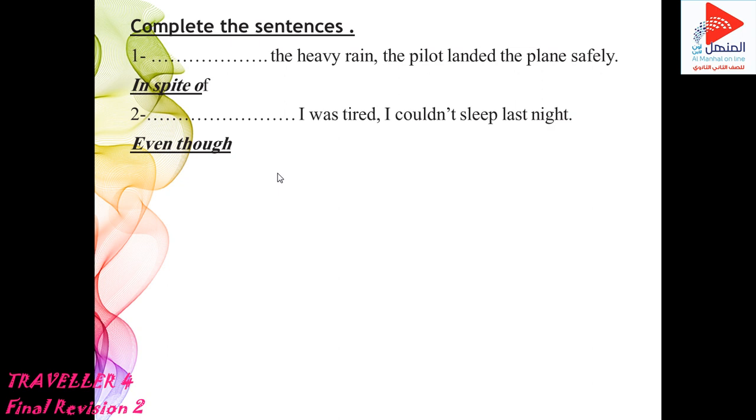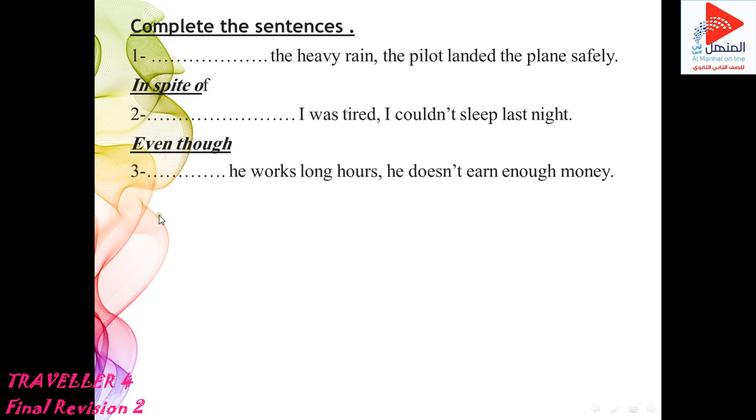But even though we use it with a subject. Yes, look in here. Even though subject and verb. But in spite of, we use it with a noun or gerund. Heavy rain, this is a noun. Or maybe we can use it with the ing form. Okay? And we can use in spite of, even though, to express an idea which is in contrast with the idea expressed in the main clause.